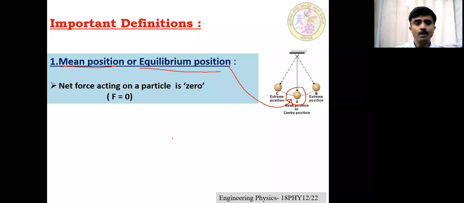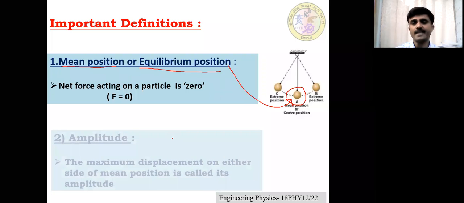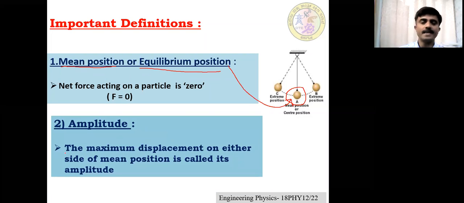Then we move on to the second most important definition, that is called the amplitude of the oscillatory motion. What is amplitude? I already told you that in first PU and second PU you have studied all these definitions, but here once again I will redefine the basic definitions of oscillatory motion.